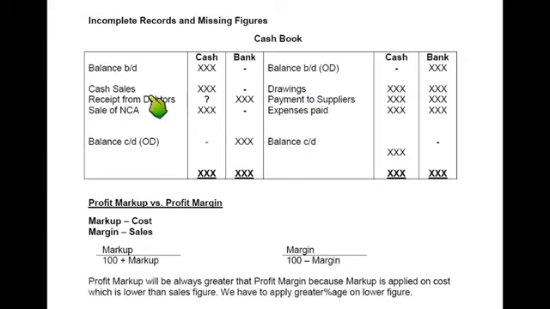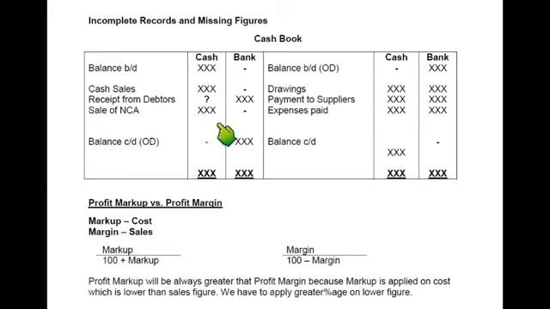Whenever we are receiving money from any source, we'll be writing it on debit side. Means if we are selling goods on cash, the cash will be debited. If we are receiving money from our debtors, if there is cash coming from debtors, cash will be debited. If there are checks coming from debtors, bank will be debited. So in my scenario, I need to calculate this receipt from debtors in terms of cash. Means my debtors have paid me some money, but I do not remember exactly how much money has been received from debtors. So I am writing this as a question mark. So this is an unknown figure that needs to be calculated.